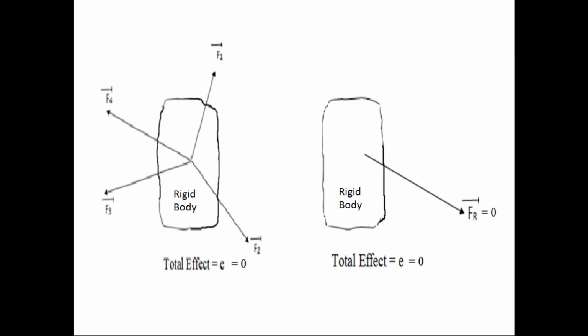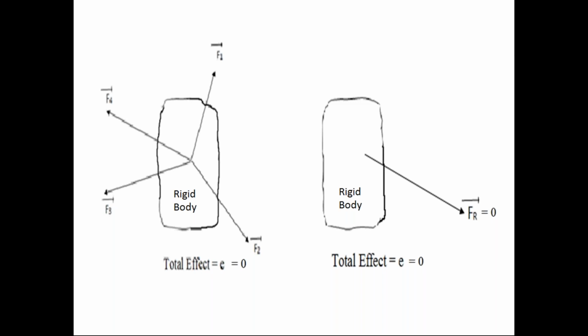Because according to the law of physical independence of forces, the effect of resultant force on the rigid body is equal to the effect of force system on the rigid body. But in the equilibrium condition, resultant force is 0. So the effect of resultant force on the rigid body is 0. So in the equilibrium condition, the effect of force system on the rigid body is 0.